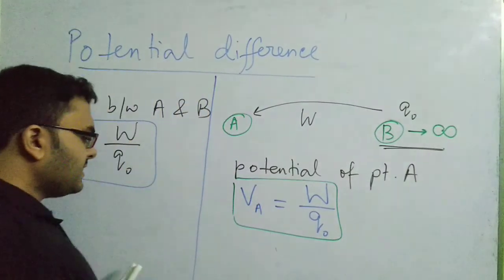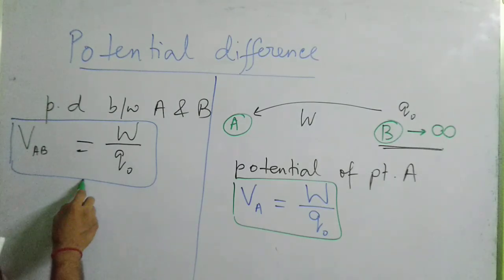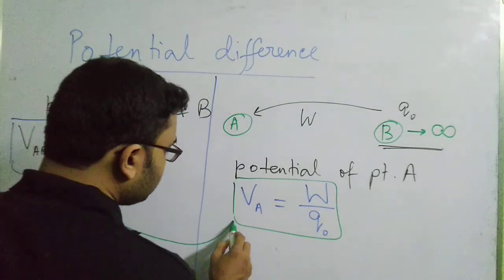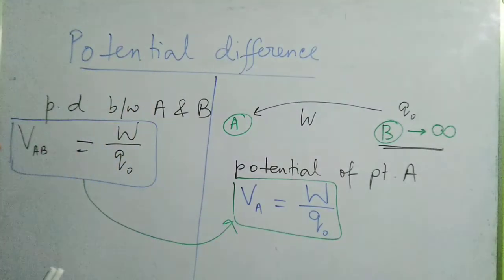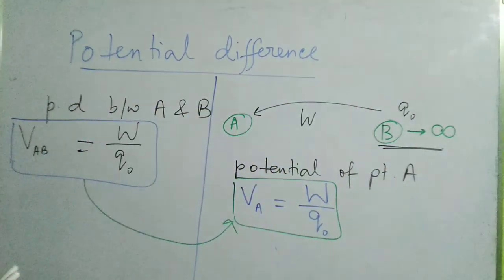Now we have defined the potential of point A considering one point to be at infinity. Now how can you come from this potential difference to this definition? Can you conclude? Yes, definitely you can. How? For that, when I am saying the potential difference, what does it mean? Potential difference is final minus initial. So we are moving the charge from point B to point A, isn't it?